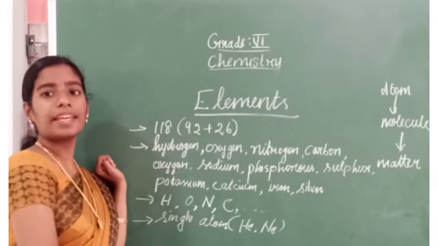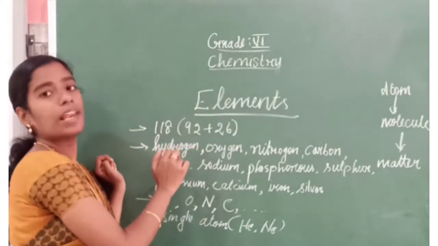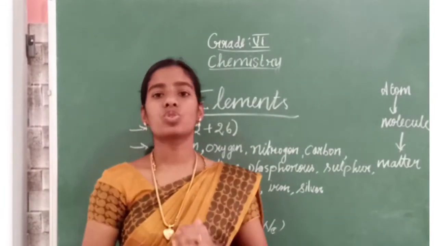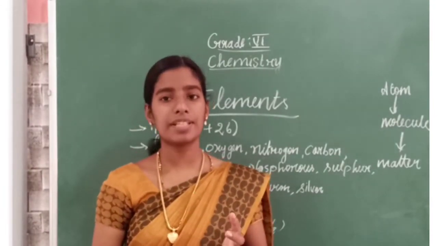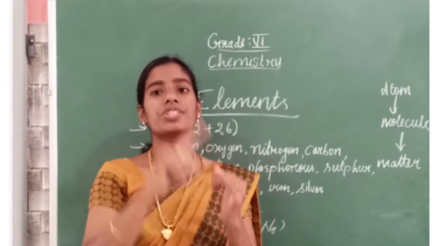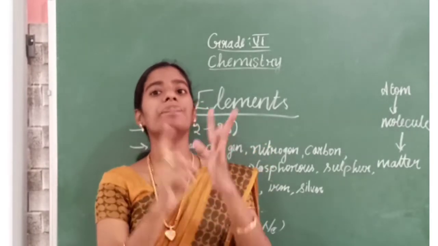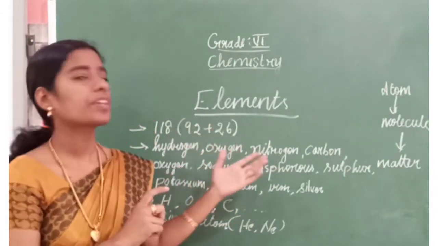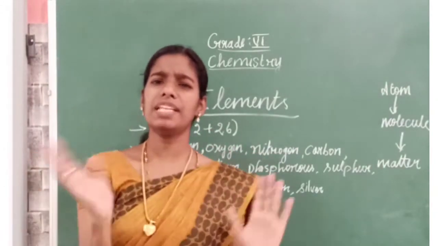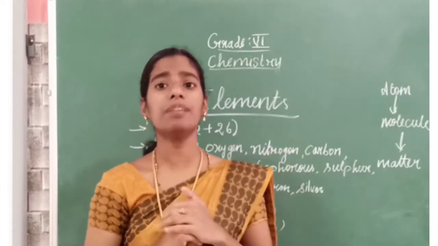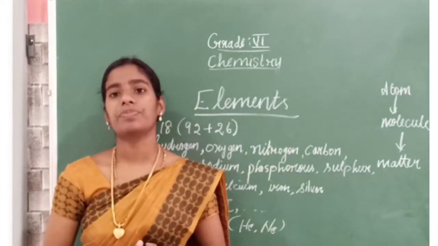Out of these 118 elements, 92 are natural and 26 are man-made. Each of the 118 elements has its own name.